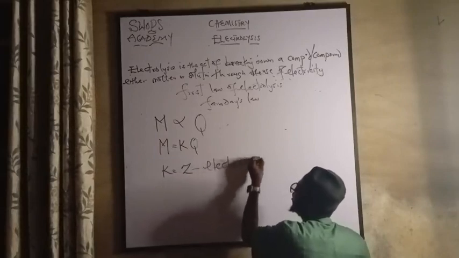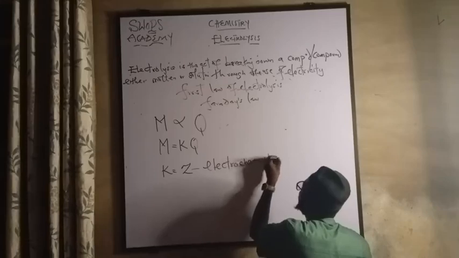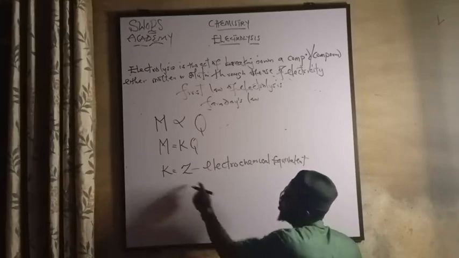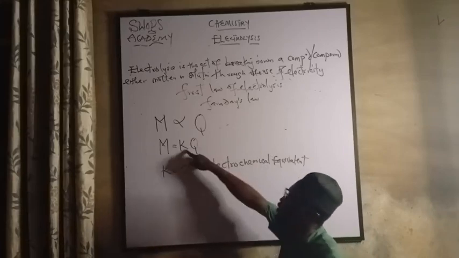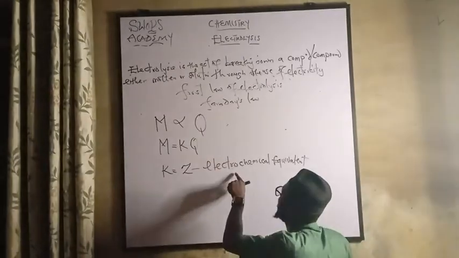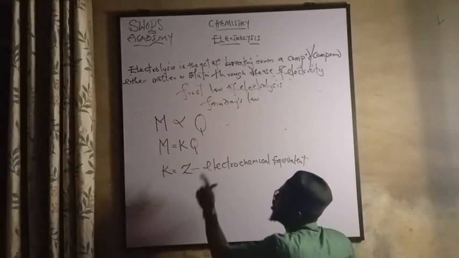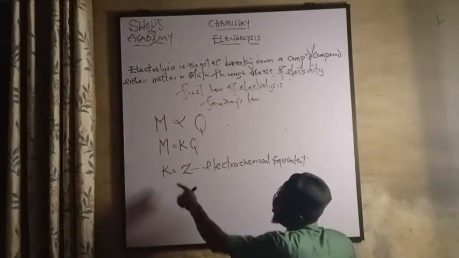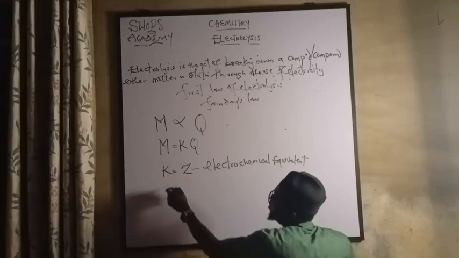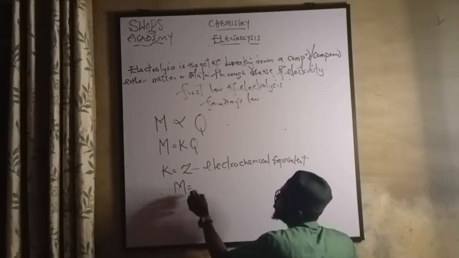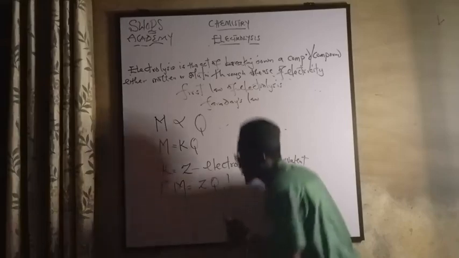Q serves as quantity of electricity, M serves as mass. So I can therefore write M equals ZQ. This is the first law of Faraday.